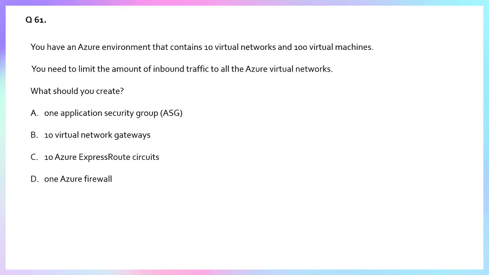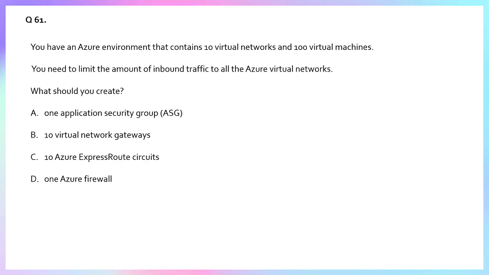Question number 61. You have an Azure environment that contains 10 virtual networks and 100 virtual machines. You need to limit the amount of inbound traffic to all the Azure virtual networks. What should you create? A: one application security group, ASG; B: 10 virtual network gateways; C: 10 Azure ExpressRoute circuits; D: one Azure Firewall. So the question is, you have 10 virtual networks, you have 100 virtual machines, and you need to limit the amount of inbound traffic to all the Azure virtual networks.